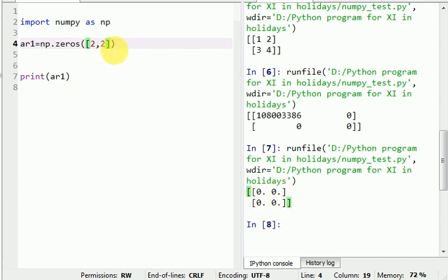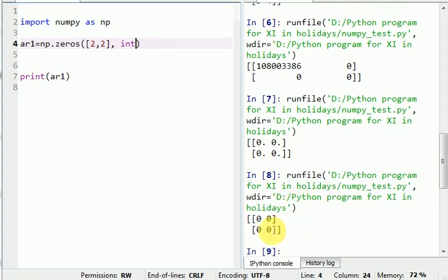If you want to change this, I want to create integer, then I am giving int and run this. So this is 0 0 0 0. And in the previous output, that 0 comes with a dot, so it generates float values by default if you are not giving the data type. On the place of this int you may write dtype equal to int. That's not a big issue.